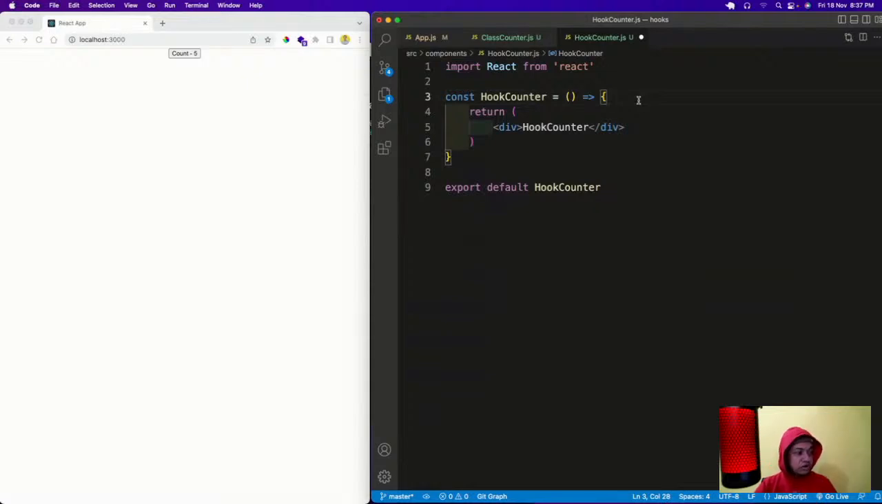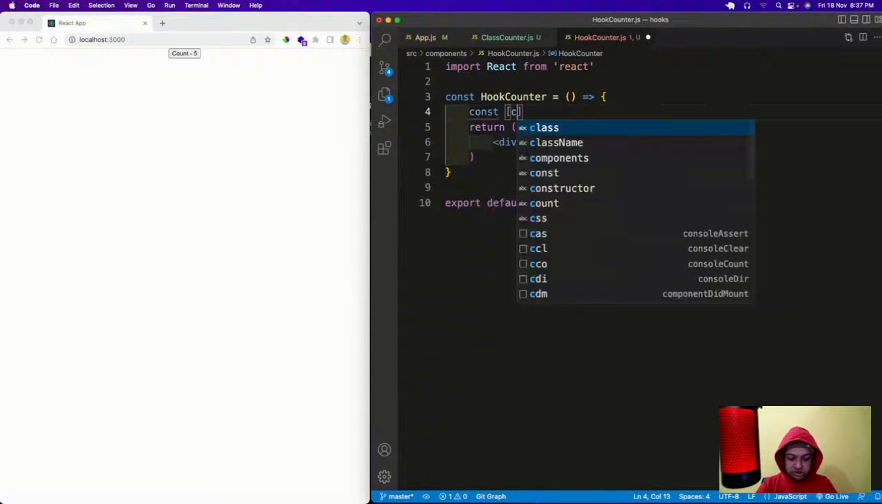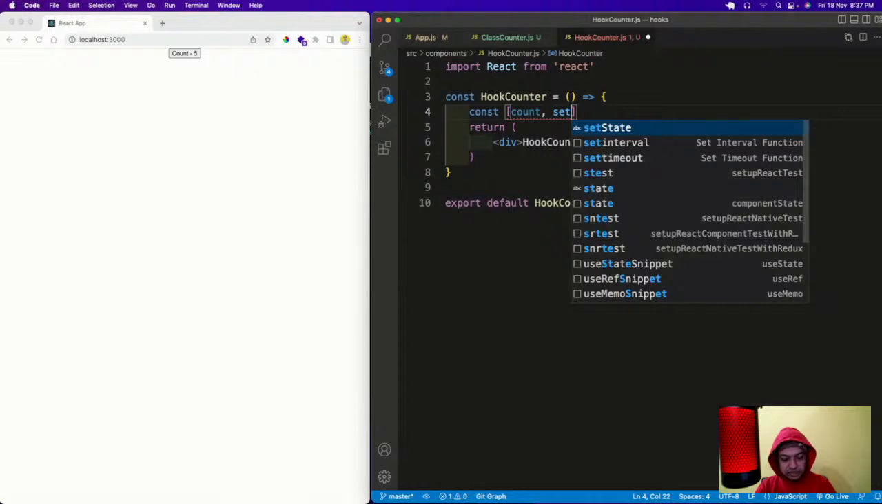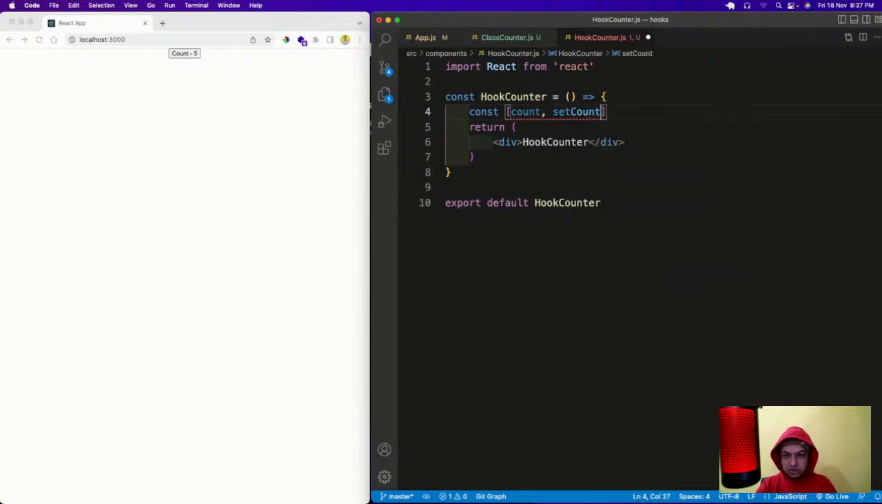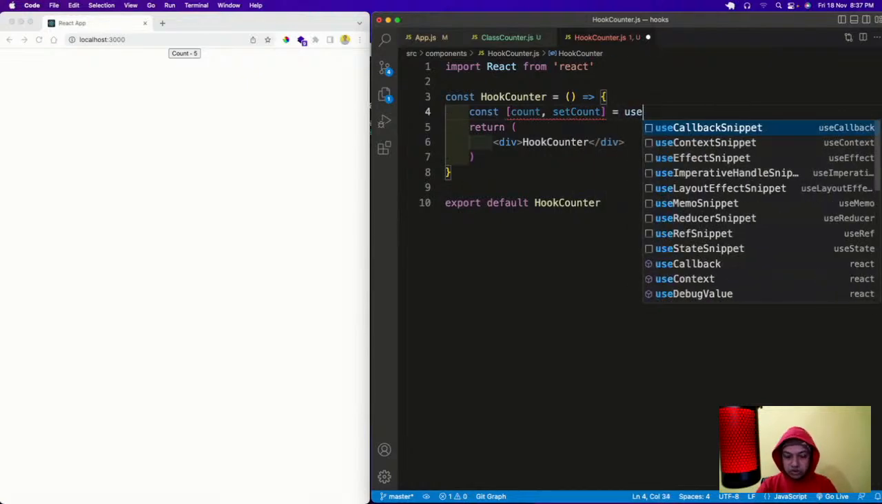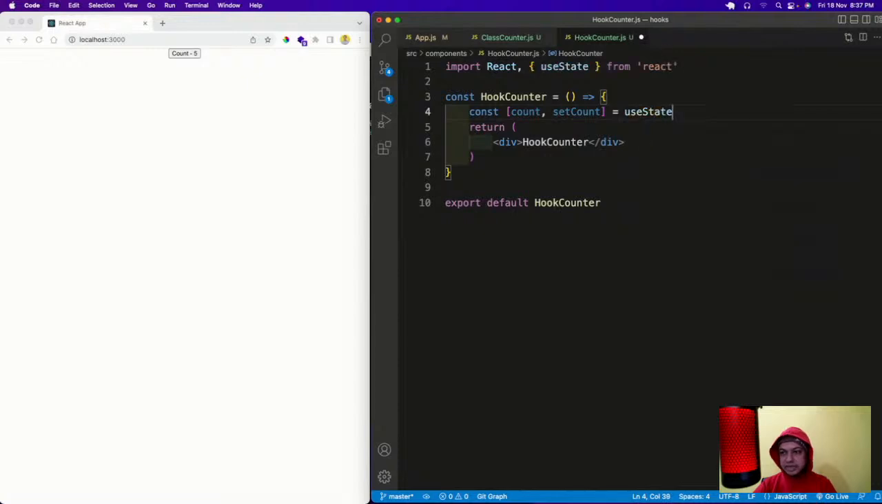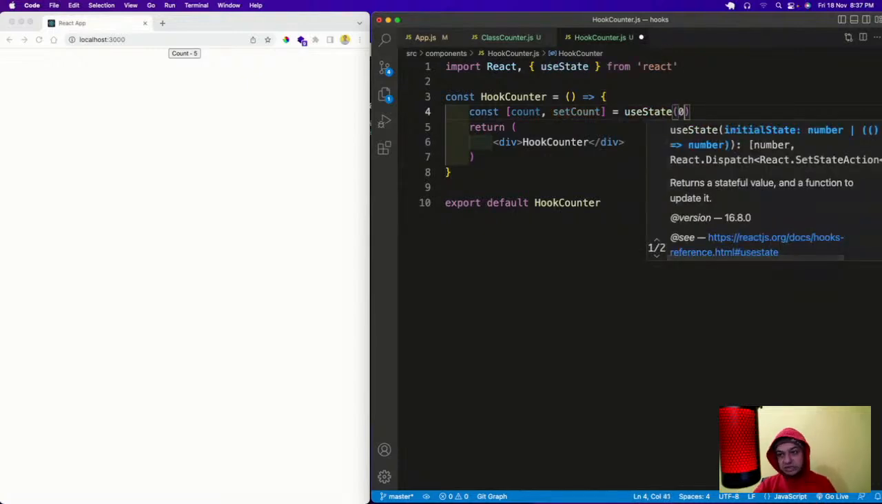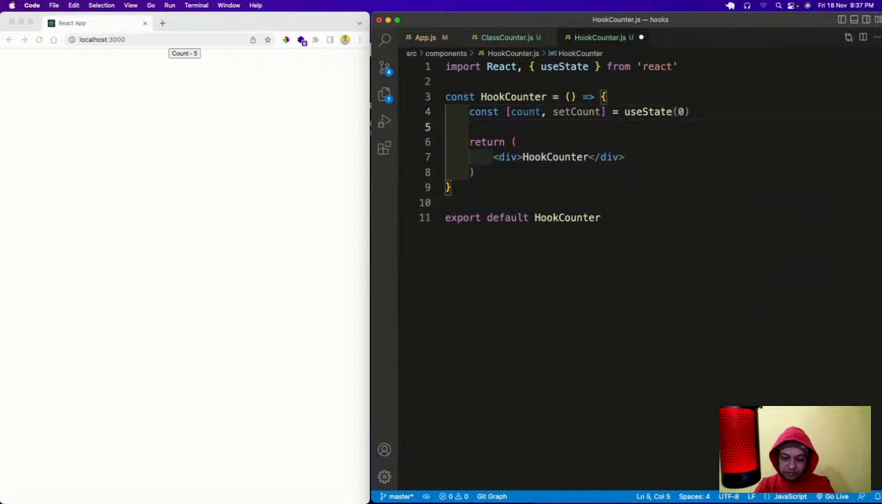So for having that in here state, what I'm going to have, const count comma, the same thing I'm going to replace it here, set count equal to useState. So again, an ES6 concept like this is known as array destructuring. Again, ES6 is very important to learn React. Okay, so that is there.